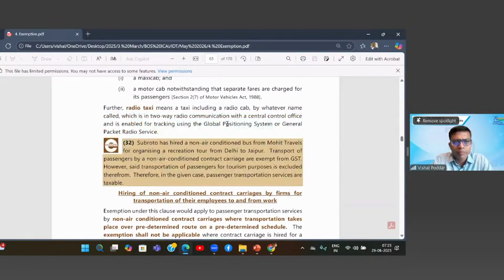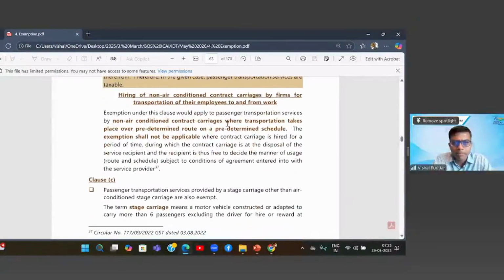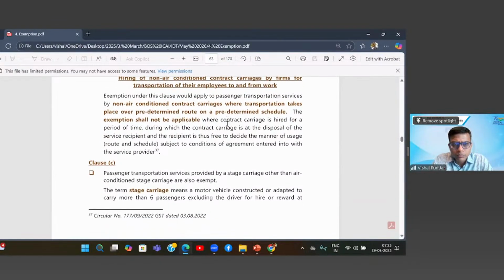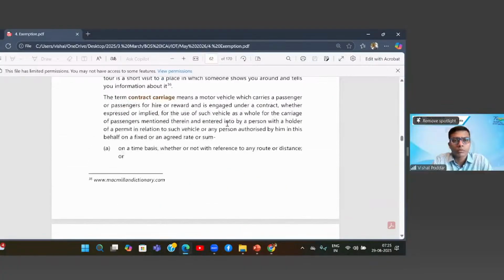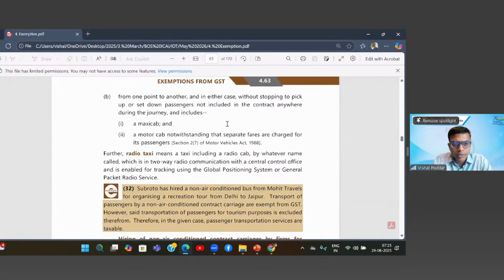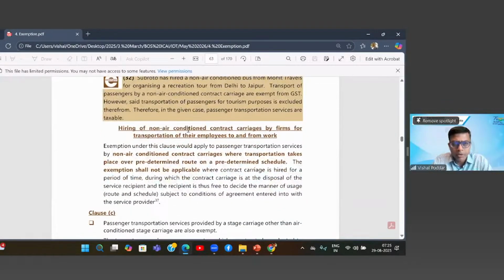Where is it? You said 4.63. Yes, sir. Right here, starting with hiring of non air conditioned. Is it the same page, page 4? It is a little lower, below the example, sir. This hiring of non air conditioned... Yes, sir. Yes, sir.